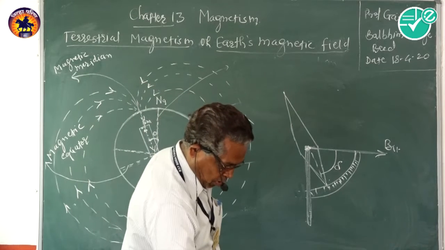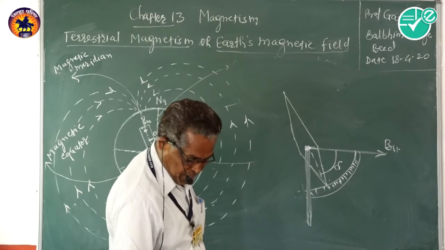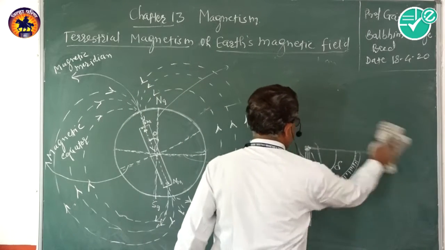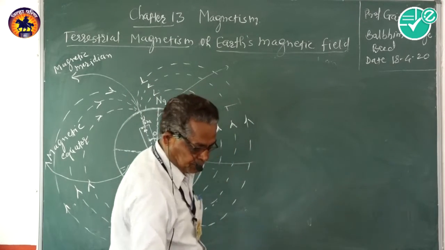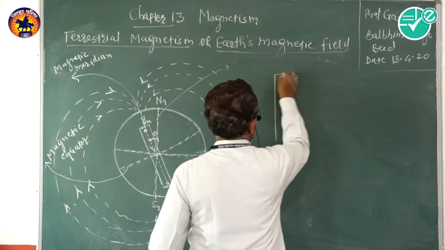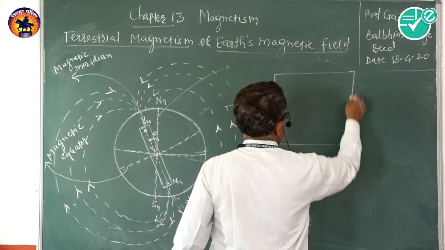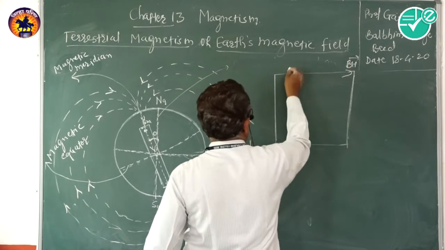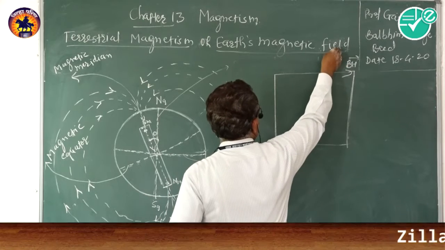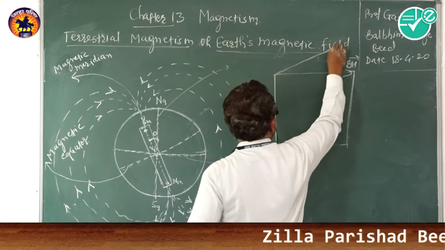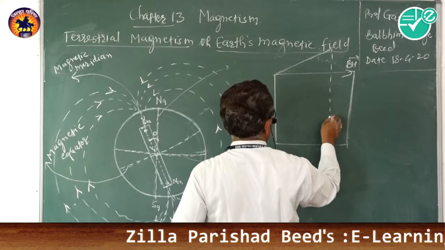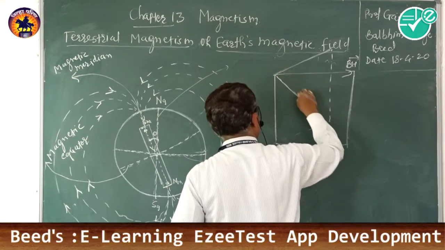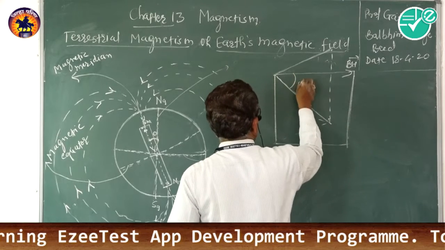Now this angle of dip or angle of inclination we have to determine. The formula for the angle of dip can be determined as follows. Suppose this is the horizontal plane, this is the horizontal component of Earth's magnetic induction, and this is the resultant magnetic induction, and this angle is delta.